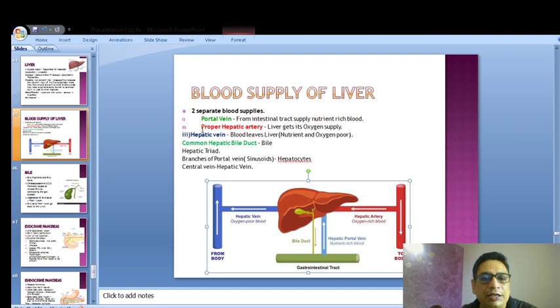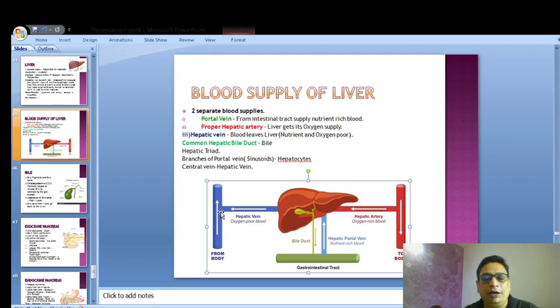The second thing is it has a proper hepatic artery. That means who will supply oxygen to the liver, because the hepatic portal vein is only supplying the nutrients. The hepatic artery comes from the heart and brings oxygenated blood to the liver to carry out its functions. And the third thing is there's a hepatic vein which moves out of the liver and it carries oxygen and nutrient poor blood. So here in this blue part there is no oxygen or less oxygen and very less nutrient. So these things are carried from the liver to the heart for oxygenation.